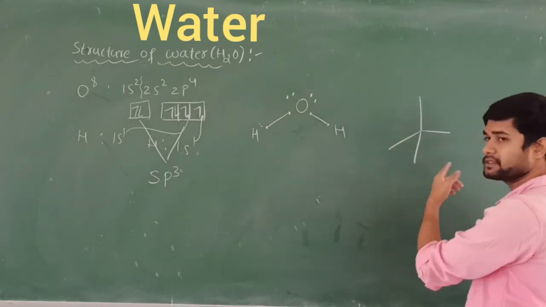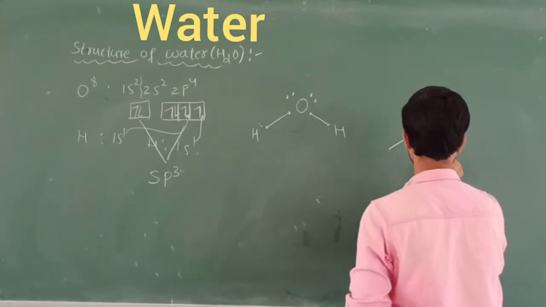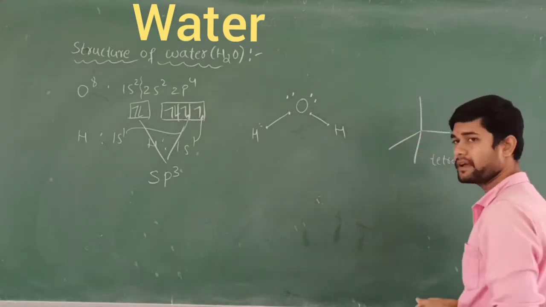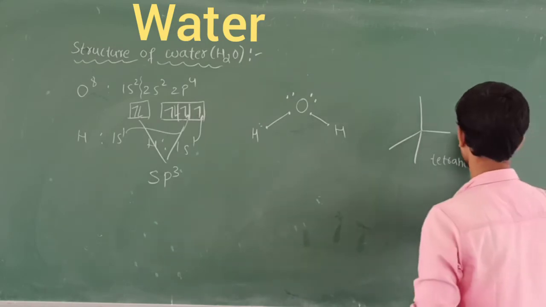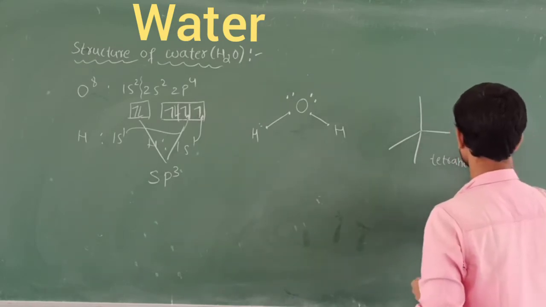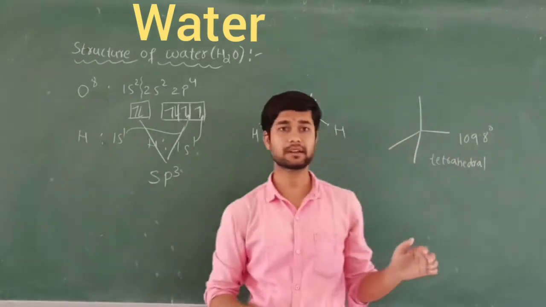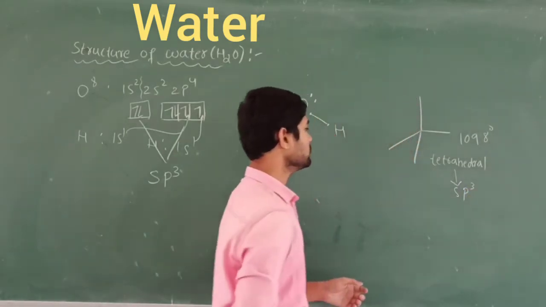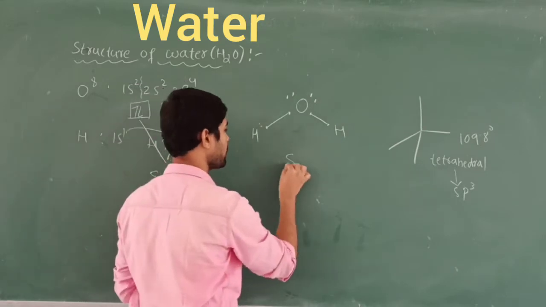So this is called sp3 hybridization. sp3 means tetrahedral structure. Always a tetrahedral structure has a bond angle of 109.8 degrees. That is called tetrahedral, and that tetrahedral we are going to call sp3. So this is also sp3 hybridization, right?